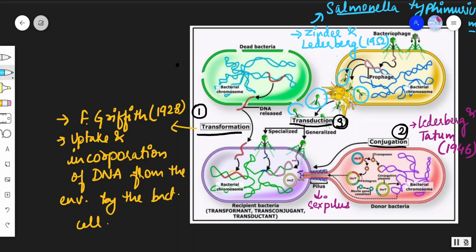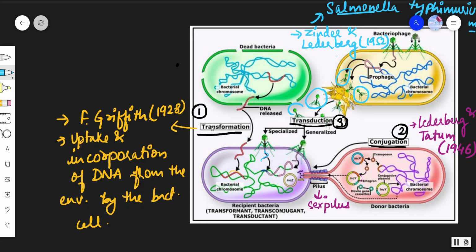That prophage again forms the bacteriophage, which has both the bacterial chromosome as well as the bacteriophage chromosome, and that outbursts the cell membrane. Then these bacteriophages get released into the environment, and they meet the recipient cell, attach to the surface of the bacterial cell, and release their genetic material, which gets incorporated into the recipient bacteria.